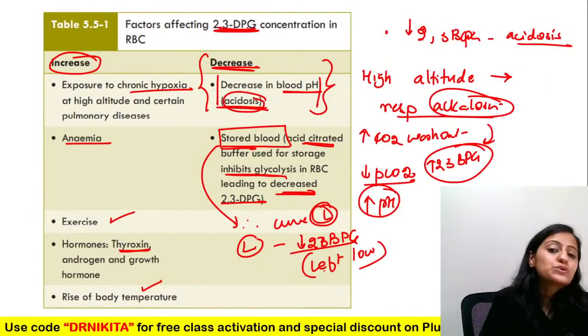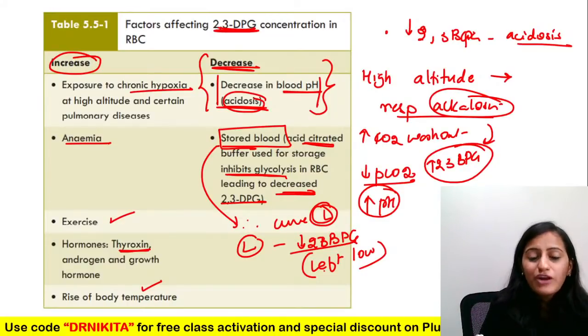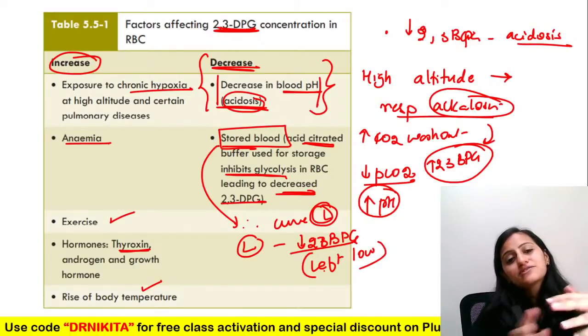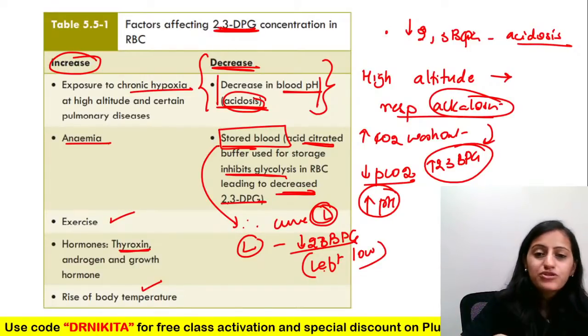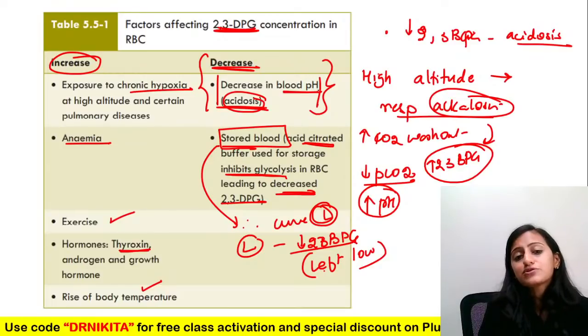Acidosis decreases the 2-3 BPG. That is what it is. This is a bit of a contradictory thing that I found while I was studying this topic. Acidosis causes the shift to the right. 2-3 BPG causes the shift to the right. So basically, acidosis should increase the 2-3 BPG, but that is not how it is. Acidosis decreases the 2-3 BPG.